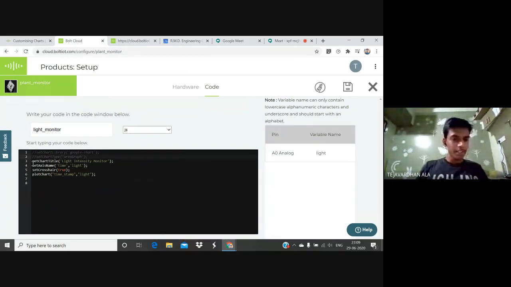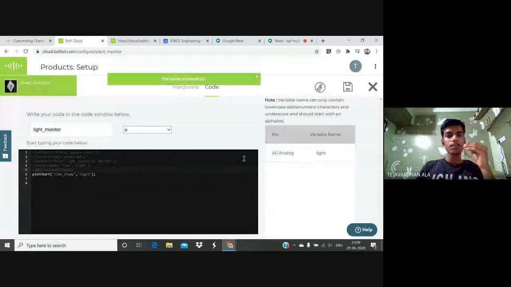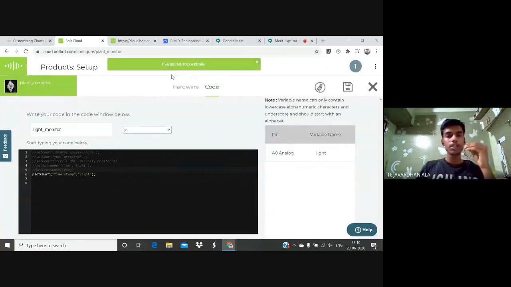So we have to write a code, friends, in order to get our table. First of all, we have to use this line in order to get our result in the form of a table: plot chart timestamp light. After writing this code, we have to save it.